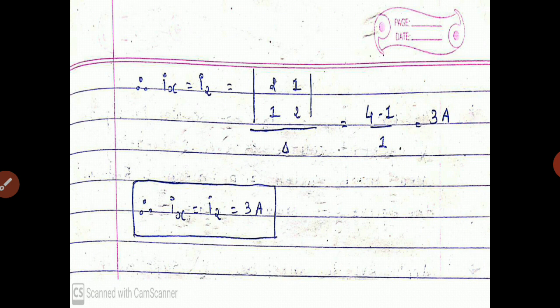So 2 1 1 2 divided by delta. So cross multiplication we have to do. 4 minus 1 divided by 1, that is equals to 3 ampere. So this is our final answer, that is Ix equals to I2 equals to 3 ampere using mesh current analysis.